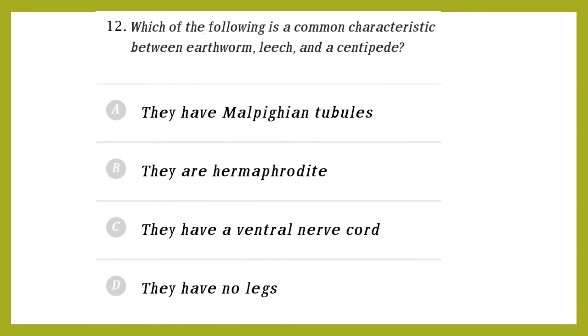Which of the following is a common characteristic feature of earthworm, leech, centipede? Here, earthworm, leech, centipede are under Annelida. So it has many legs. Earthworm only is not having legs. Other two are having legs.